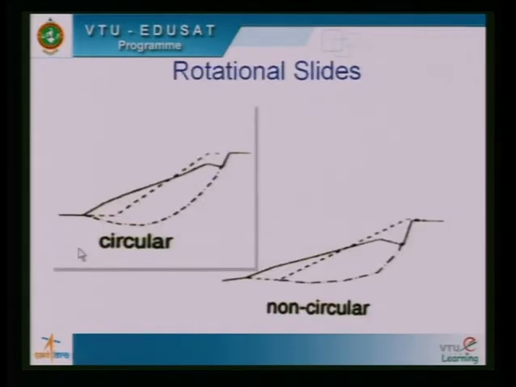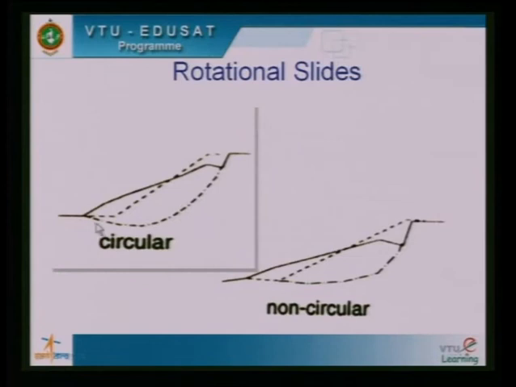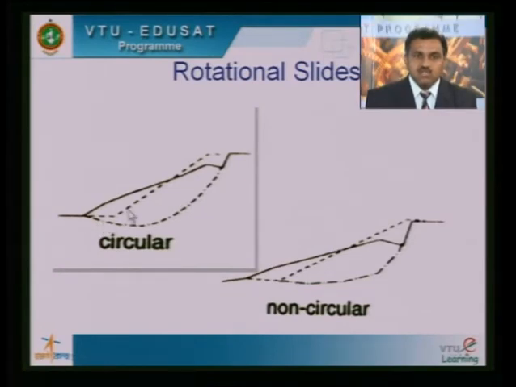Take a look at this picture. This indicates rotational slides. The original slope was like this, and then when the slope fails, the failure surface is this. This is a circular rotational slide. Next one. This is a non-circular slide. The original slope was like this. Then when the slope fails, this is the failure surface of the slope, and we find that there is a subsidence from the top surface, and then there is a non-circular rotational slide.